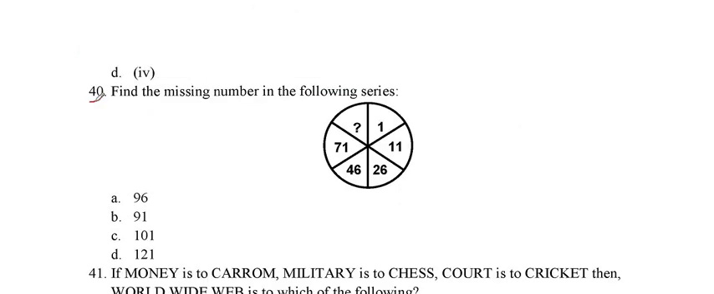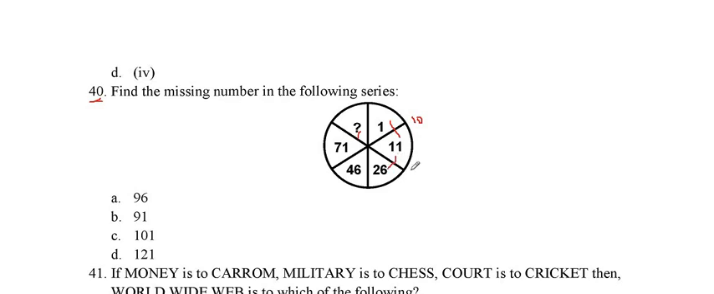We now see question number 40. Find the missing number of the following series. So there is a series, in this there are numbers written 1, 11, 26, 46. So we have to tell what number will come here. When we find the difference, if we subtract 11 minus 1, the difference between these two is 10, and in these two, what is the difference?